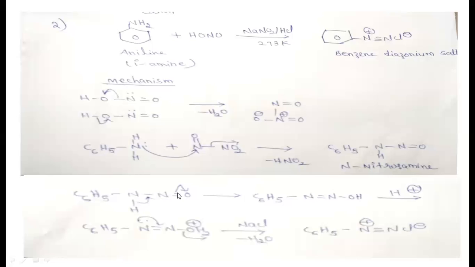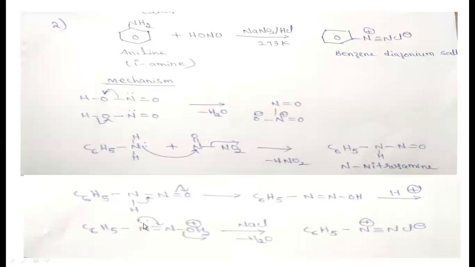To this N-nitrosoamine, this hydrogen will give its bonding electrons towards here. Simultaneously, these bonding electrons shift to the oxygen, and the oxygen gets the minus charge. Now this H plus will move to here. This is called tautomerism. So finally this compound forms, and when it reacts with H plus, the oxygen, which has a lone pair of electrons, takes the H plus and forms OH2 plus.